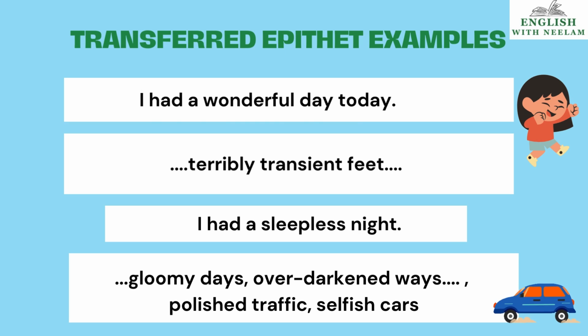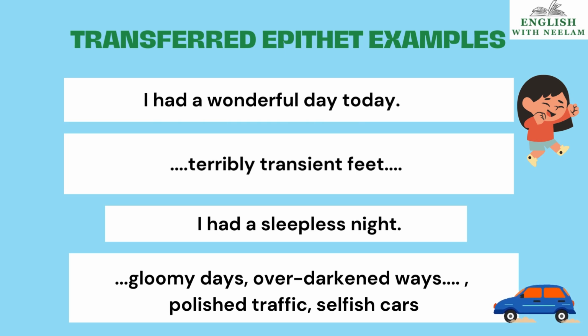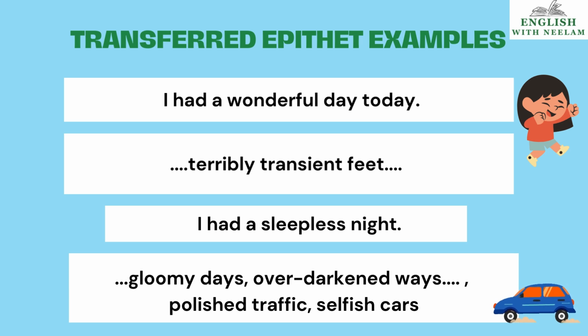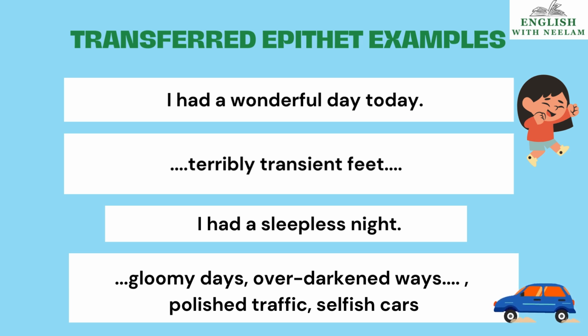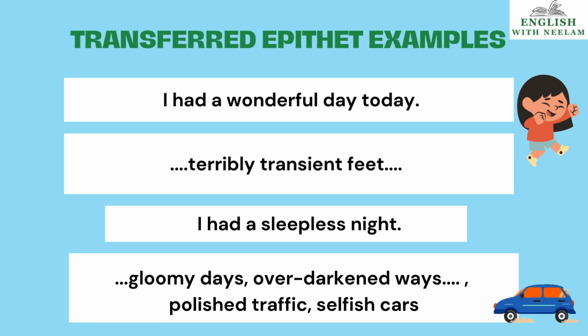I had a wonderful day today. The person is happy, but the quality has been transferred to day. That is why it is called transferred epithet. Adjective has been transferred to something else. Terribly transient feet. Actually, man is transient, man is mortal, man is temporary. But it has been used with feet. I had a sleepless night. Man is feeling sleepless, not the night. Gloomy days, sad days, over-darkened ways, sufferings, polished traffic, elite class of people, selfish cars, selfish people sitting in cars. All these are examples of transferred epithet.